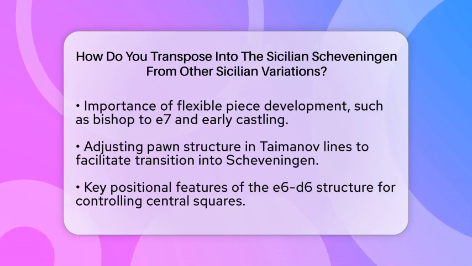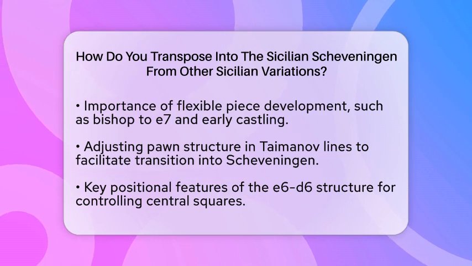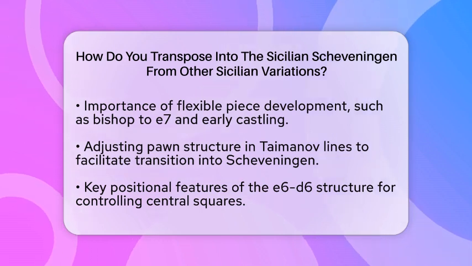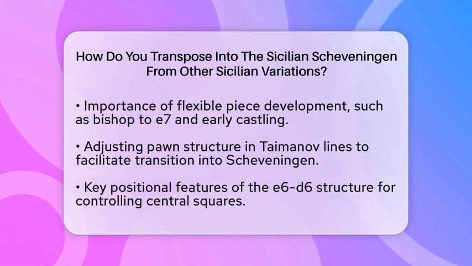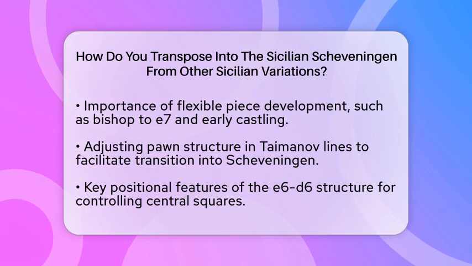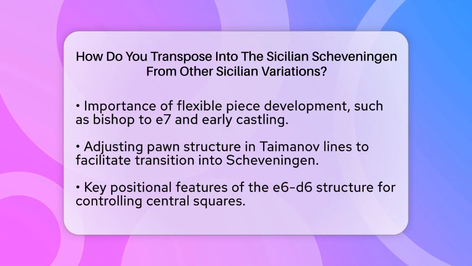When aiming for the Scheveningen, keep an eye on some key positional features. The e6-d6 structure is great for controlling the d5 and e5 squares. This often leads to pawn breaks like pawn to d5 or pawn to e5 later on. Also, players typically castle quickly and use bishop to e7 to reinforce the kingside before launching counterplay.